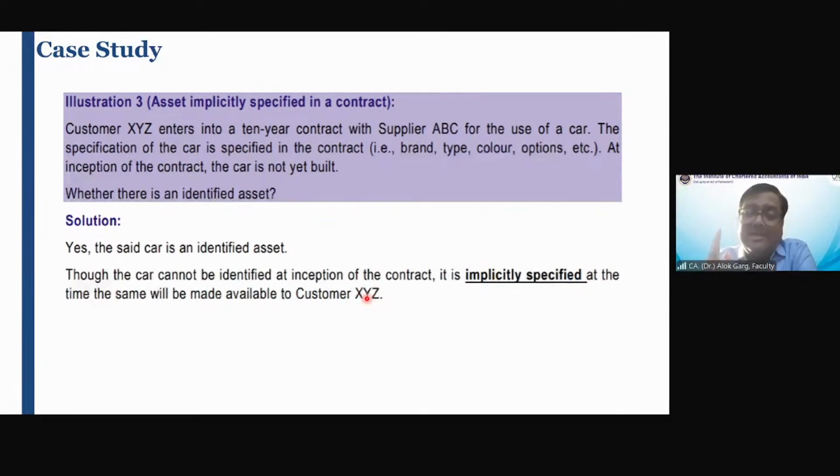Yes, the car is specified in the contract: what brand, what type, what color, what options, etc. Everything is clearly stated in the contract. Okay, so yes, it becomes an identified asset.